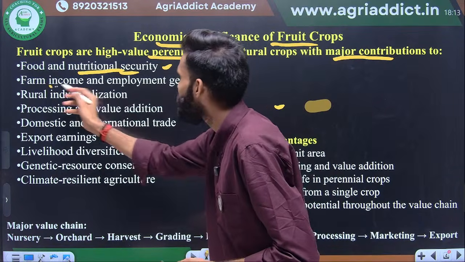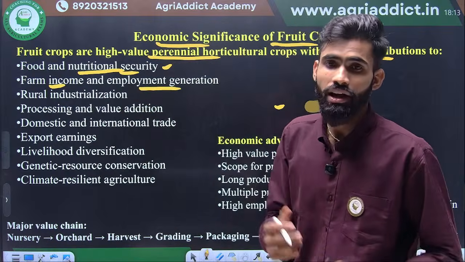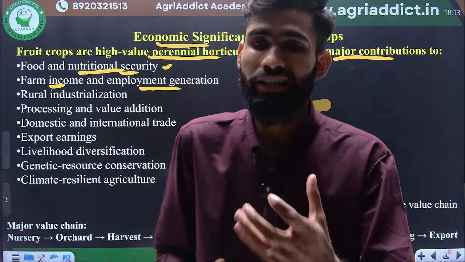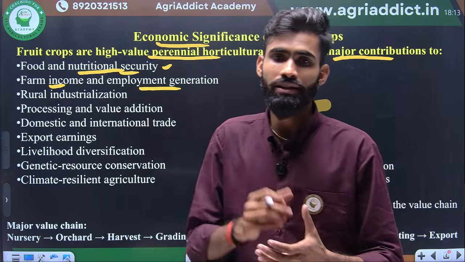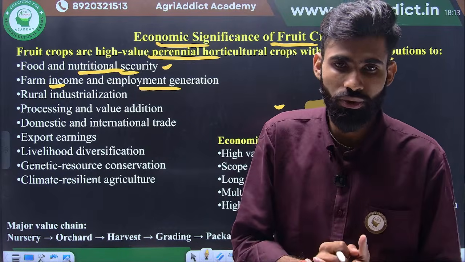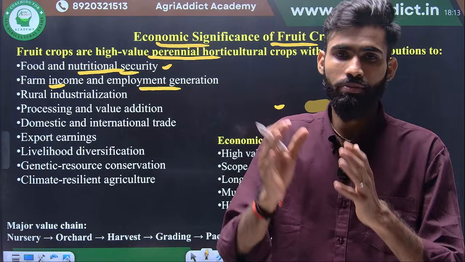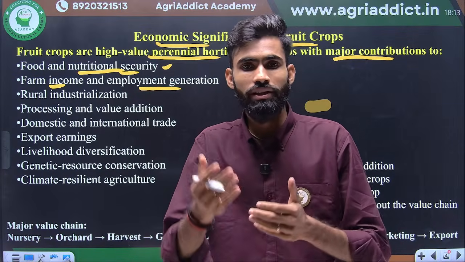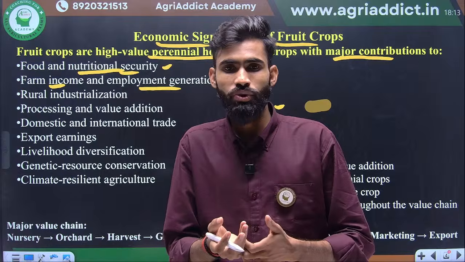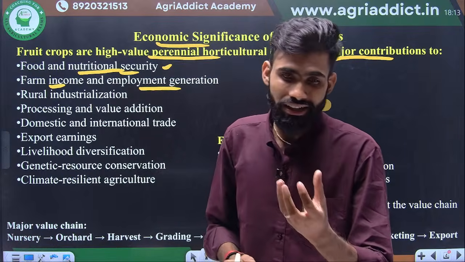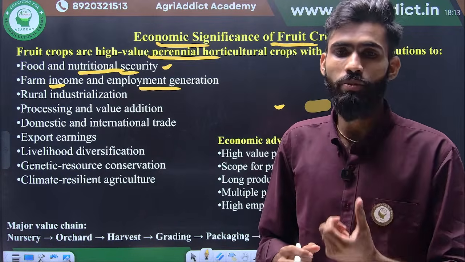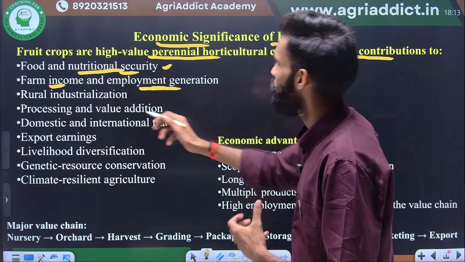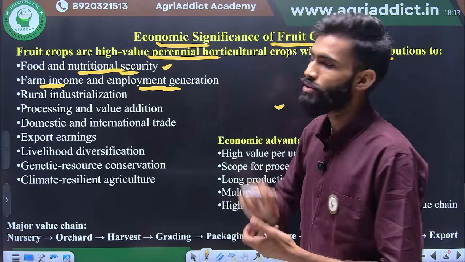Next, farm income and employment generation. Fruit crops are a resource of minerals and have a highly attractive nature. Therefore all consumers are first attracted to fruits. Whether you are keeping vegetables, fruits or other cereal crops, the most attraction goes to fruits, because of the attractive colors, aroma and flavor. First the income, next the employment generation.